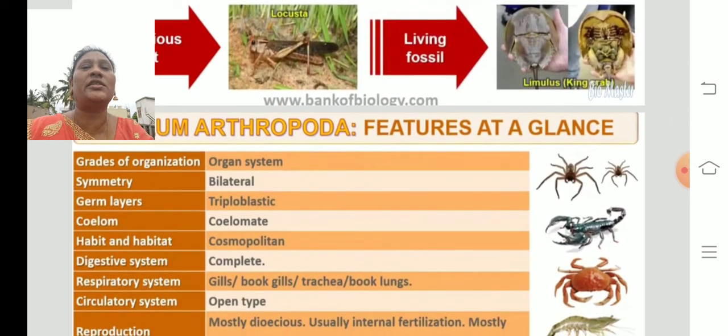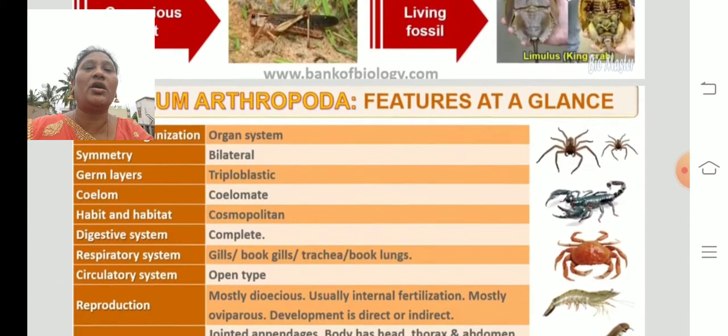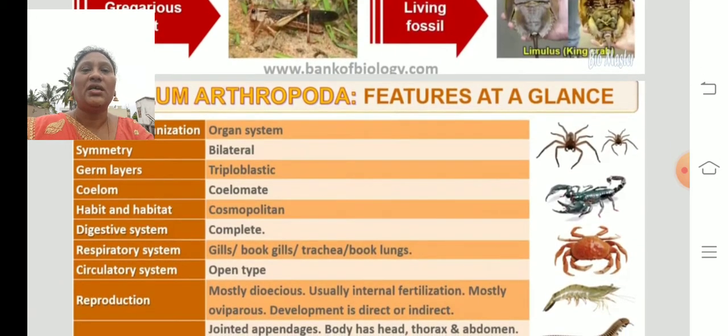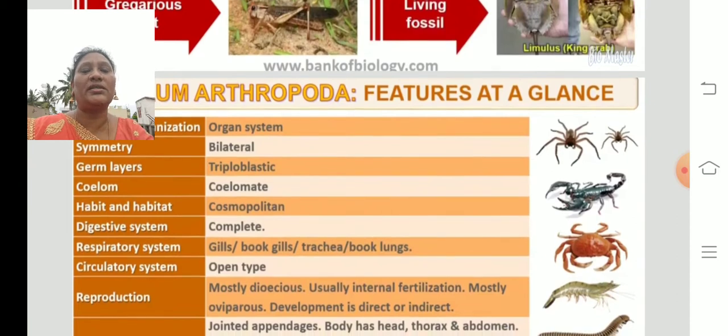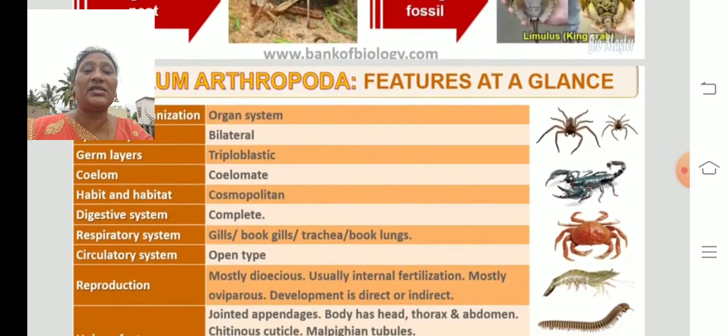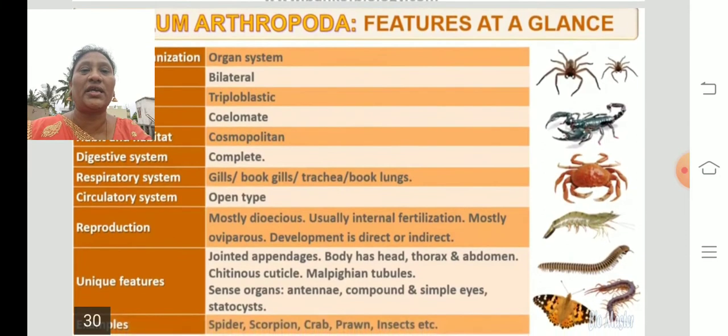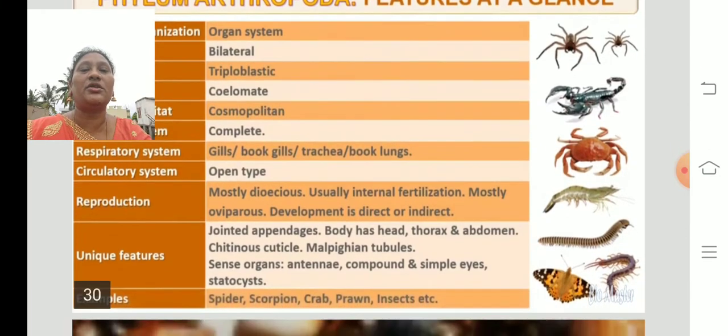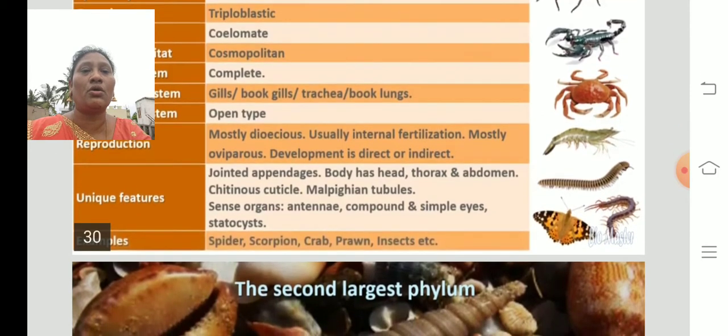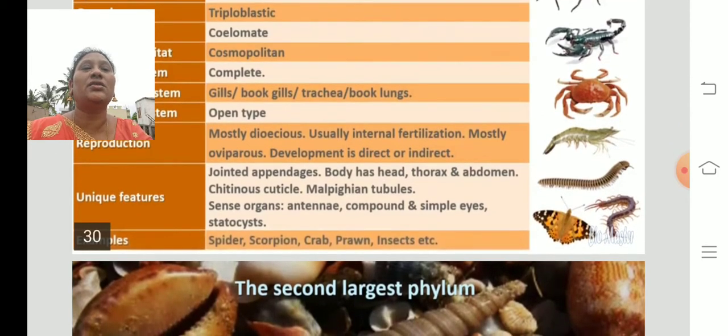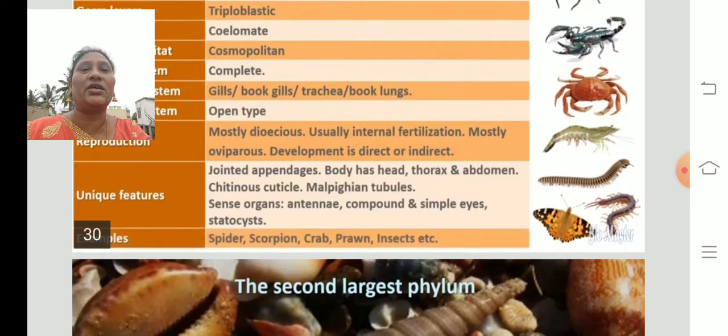So the whole concept is that they are divided into organ systems. The body is bilaterally symmetrical. They are triploblastic animals, coelomate, cosmopolitan. The digestive system is complete. Respiration is through gills, book lungs, book gills and trachea. The circulatory system is open type, and reproduction is mostly dioecious, usually with internal fertilization. Mostly they are oviparous. Development is direct or indirect.